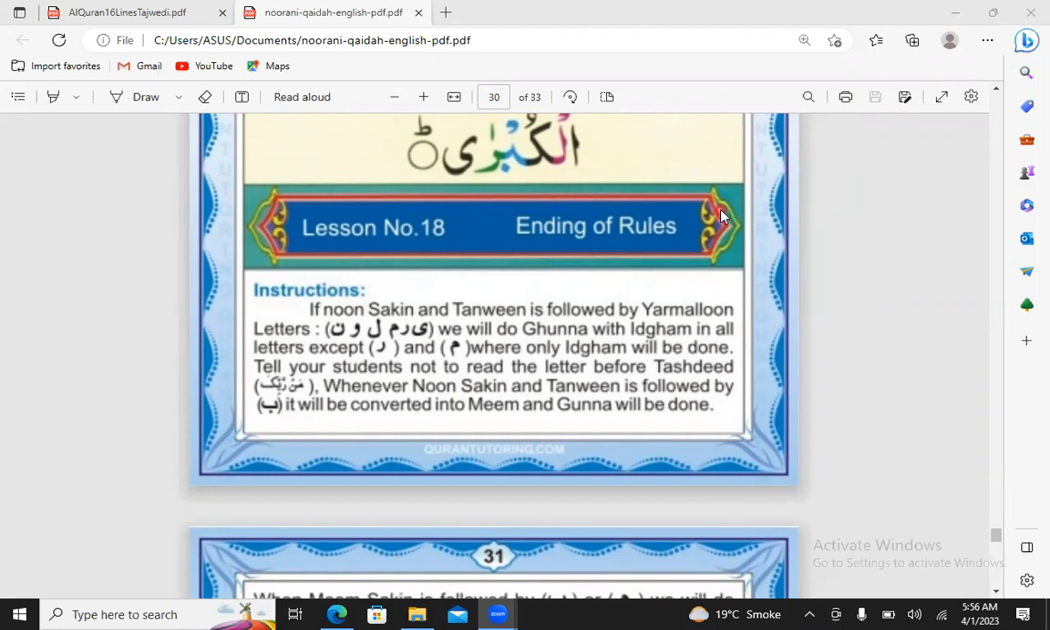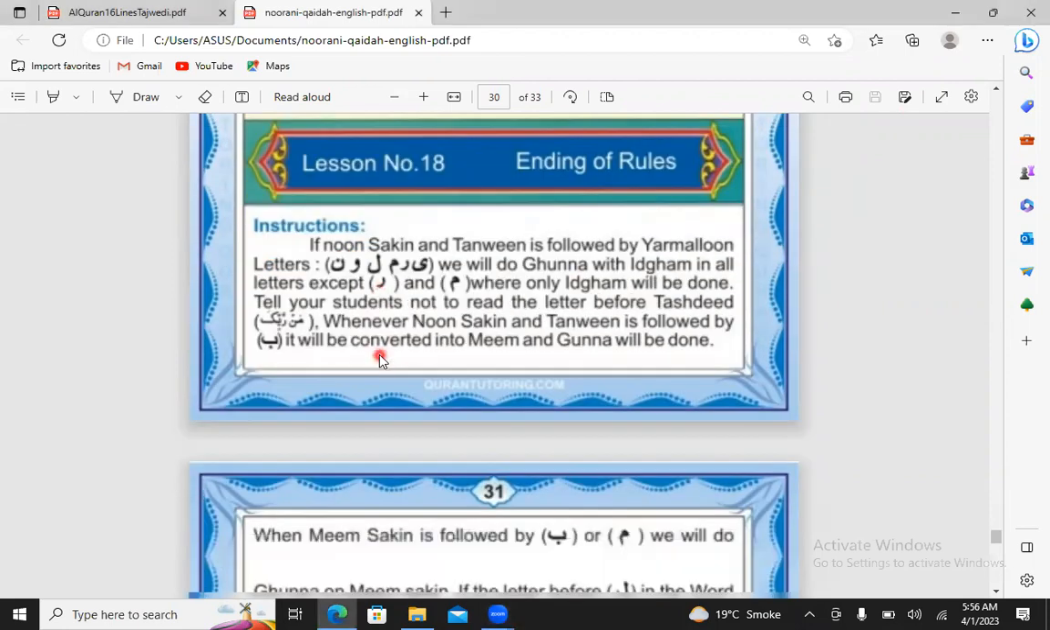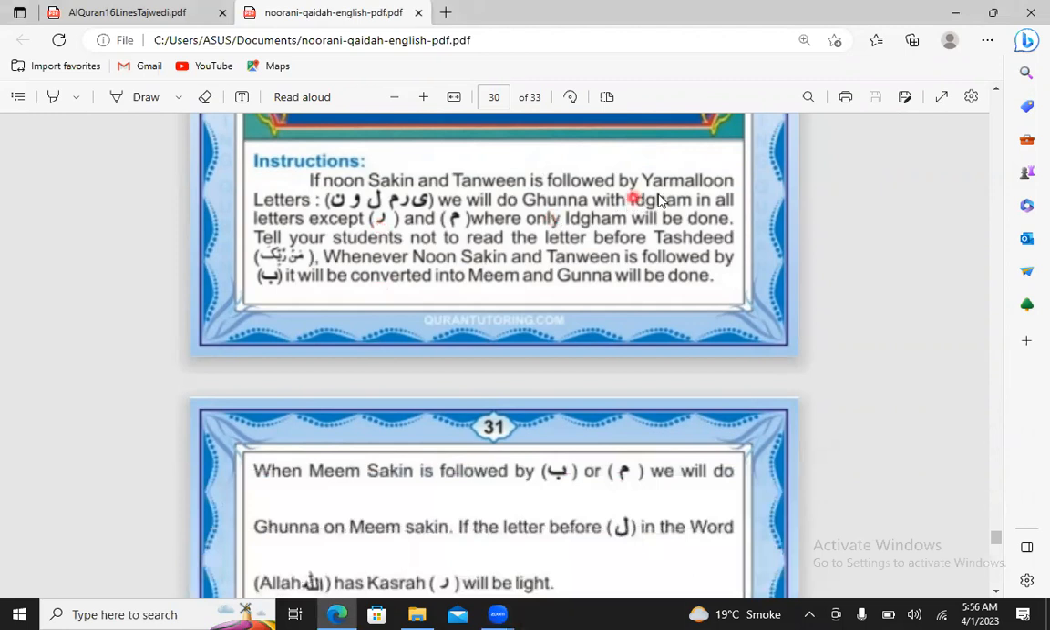So, dear students, today we will read the last chapter of the Noorani Qaida, the ending of the rules. If the noon sakin and tanween is followed by yarmalun, so these letters are ya, ra, mim, lam, waw, noon. Okay, if noon sakin and tanween is followed by yarmalun